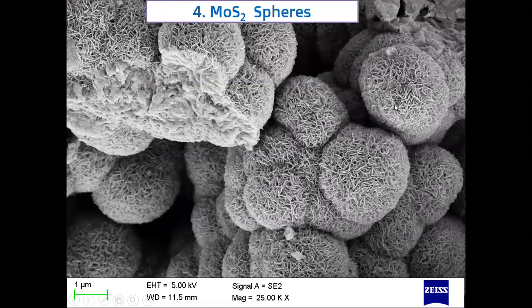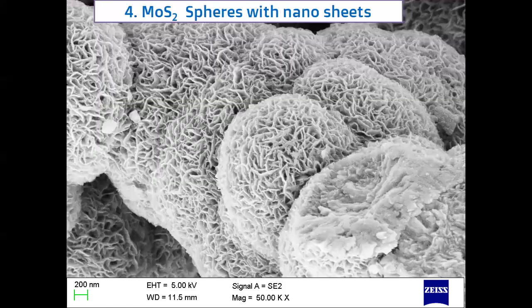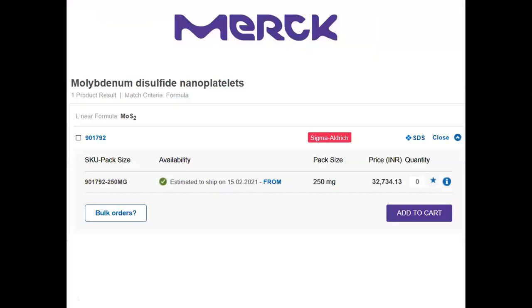You can see that these are microspheres of MoS2, which are actually made up of 2D MoS2 sheets. You can clearly see the uniform morphology of this material. For any uniform properties, the uniform morphology is very, very important. So this material also we have synthesized in our lab.